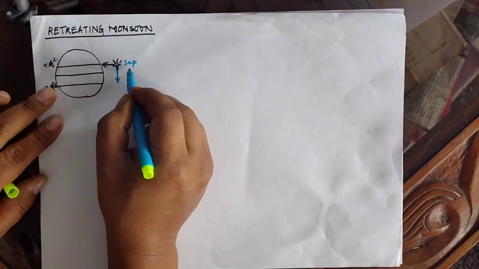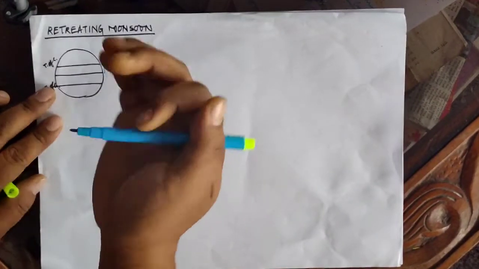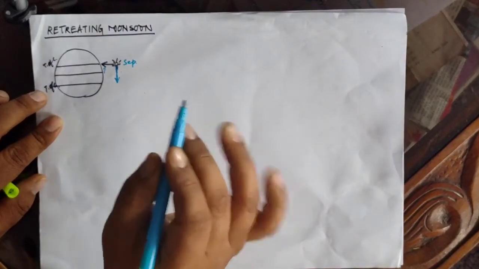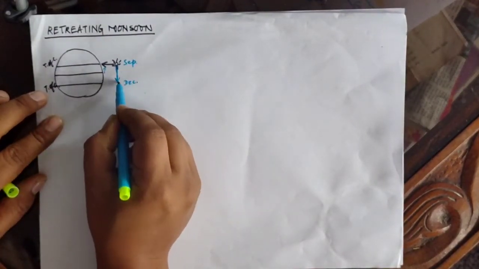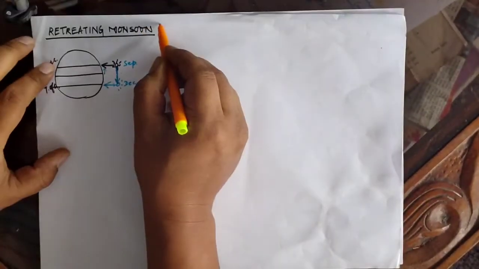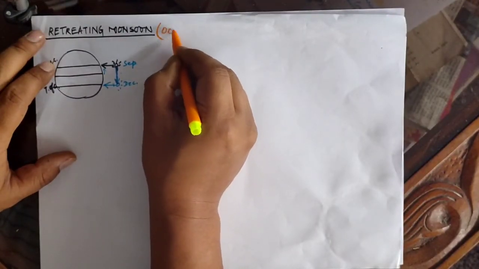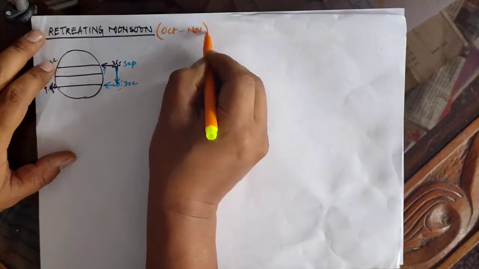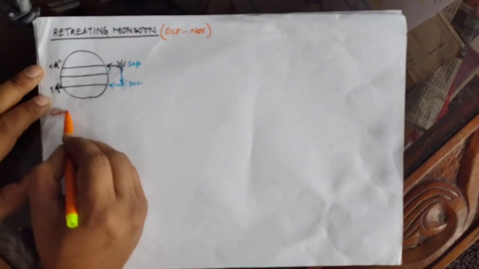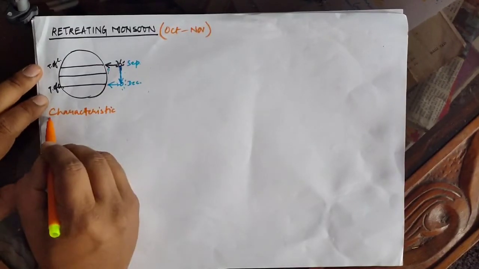From the mid of September, it gradually starts to move towards the south, and when it reaches the tropic of Capricorn, it will be the month of December. So right after the monsoon season it starts, and it will be the months of October and November for the retreating monsoon. Now let us discuss some of the characteristics of the retreating monsoon.